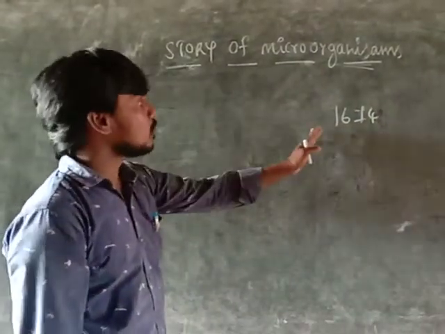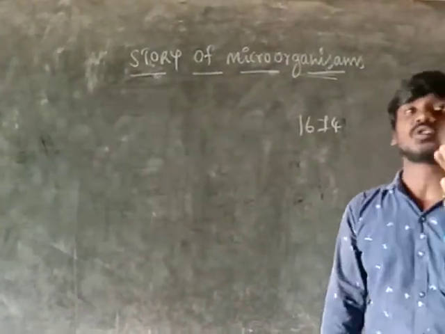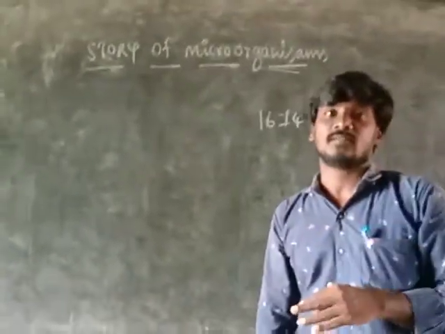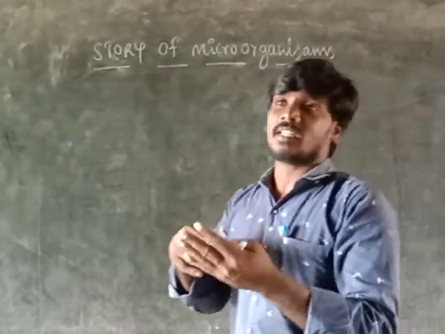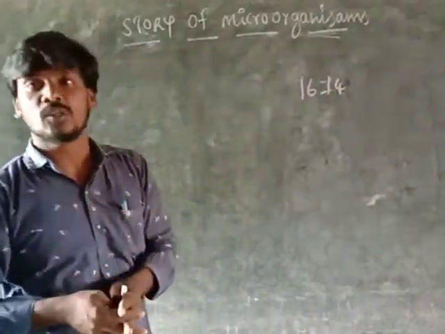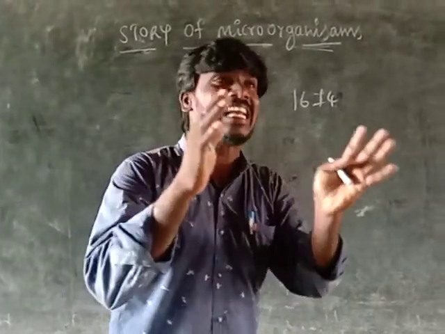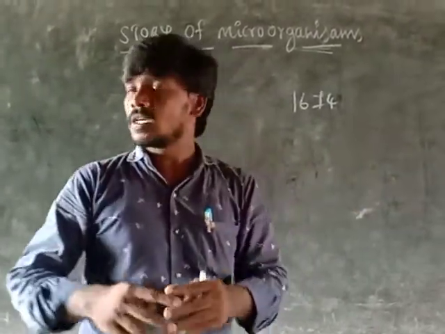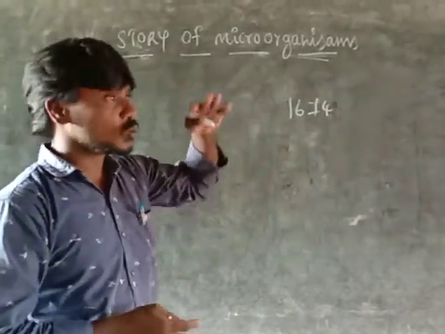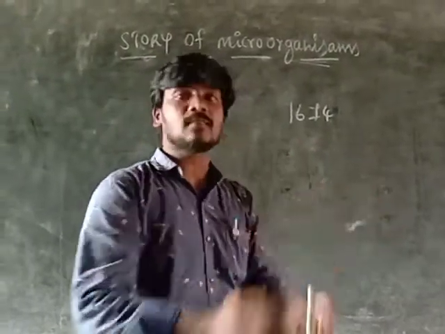Before 1674, many scientists discovered and invented many things, tools and items. After that, in 1674, Antony van Leeuwenhoek discovered the single lens microscope. After that, many microorganisms were found through the single lens microscope.